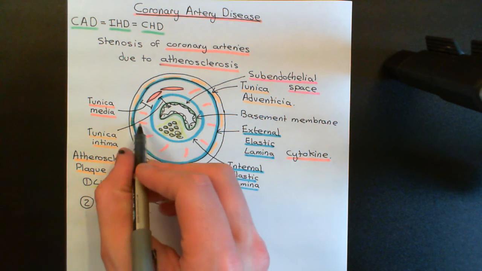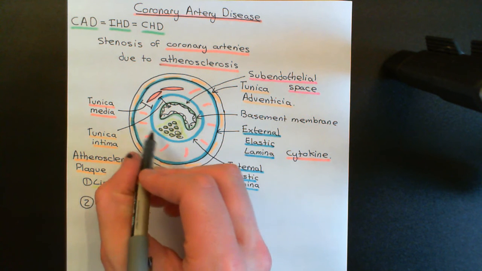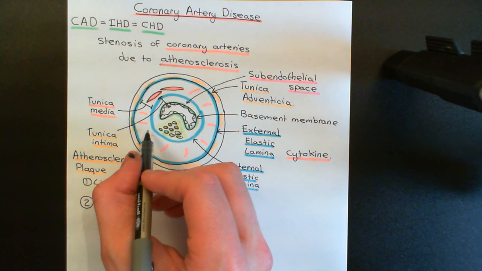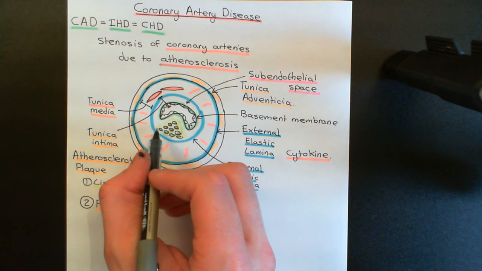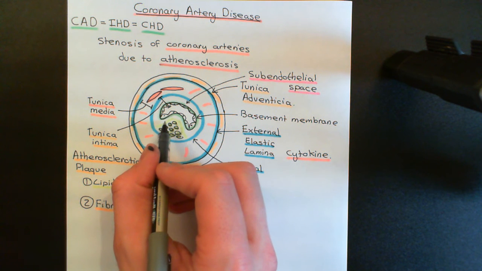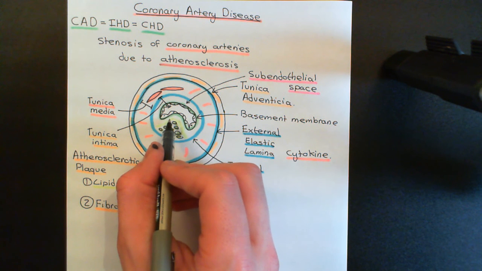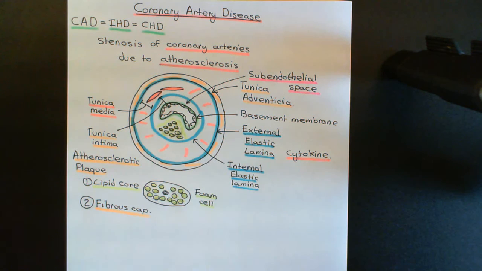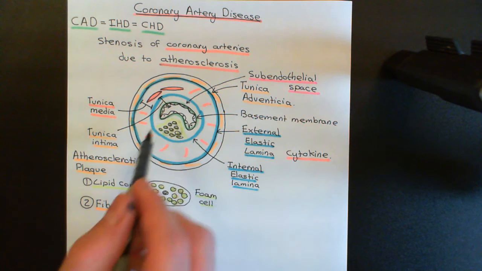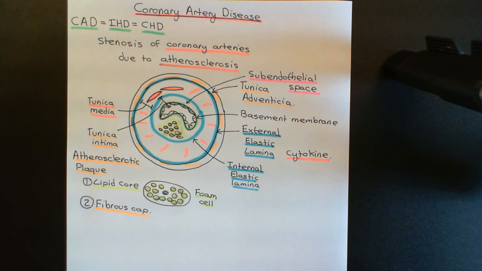And indeed these cytokines go down into the tunica media, and they affect the behavior of the vascular smooth muscle cells here. And what happens is the vascular smooth muscle cells start behaving very oddly. They start moving, which they certainly shouldn't do. Cells are not usually motile, so they start moving into the subendothelial space. They migrate towards where the cytokines are being released. Once they get into the subendothelial space, and of course they're arriving in the midst of this atherosclerotic plaque development here, they then start proliferating, because some of these cytokines have pro-proliferative effects.